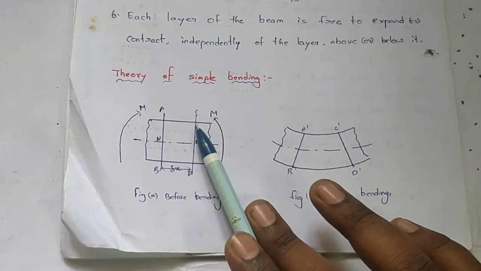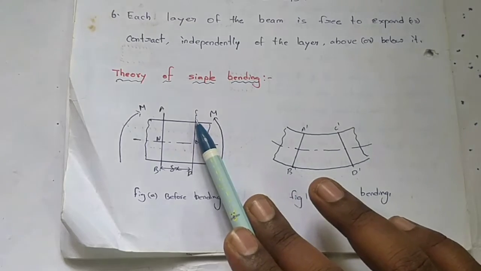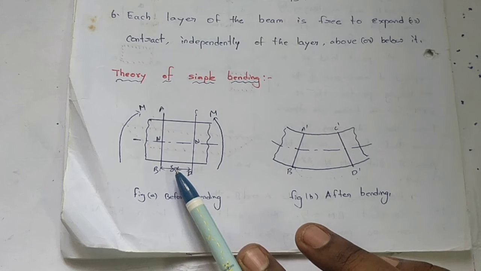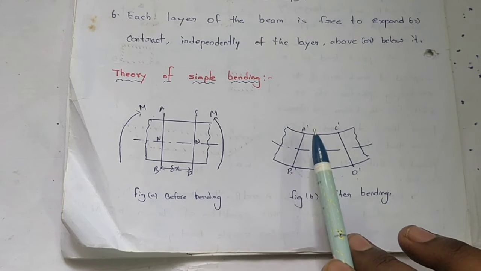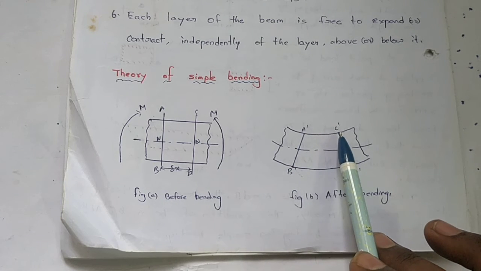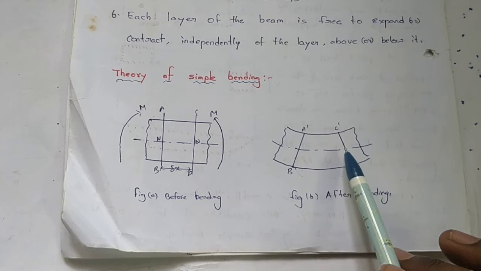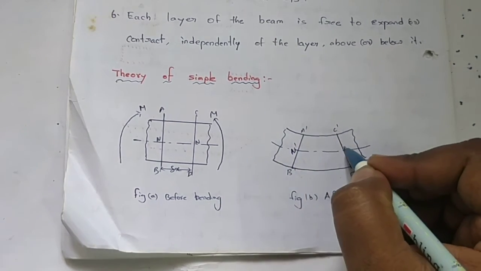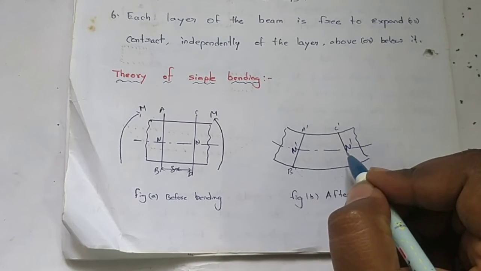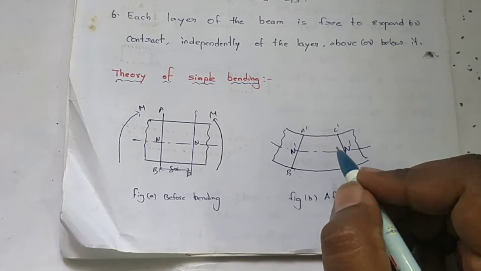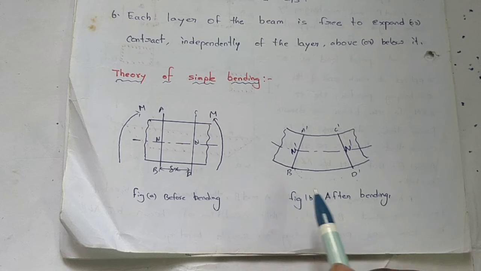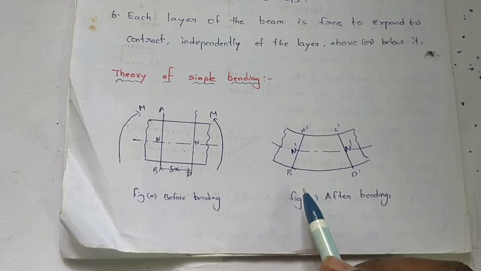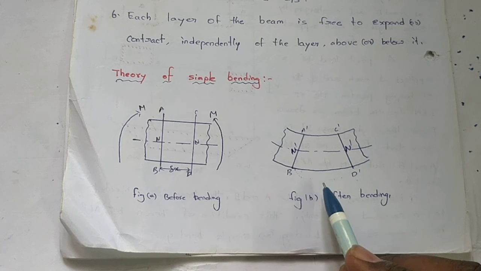Before bending, AC is equal to NN is equal to BD is equal to delta x. But after bending, the A dash C dash filament is shortened, and the neutral axis N dash N dash is not changed and remains constant. Next, B dash D dash is changed due to the application of bending moment.